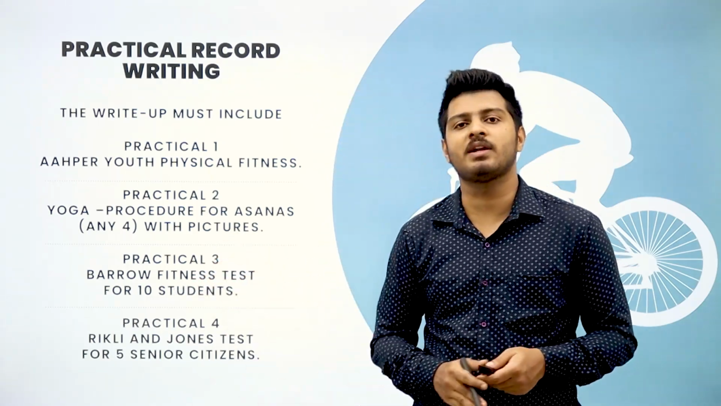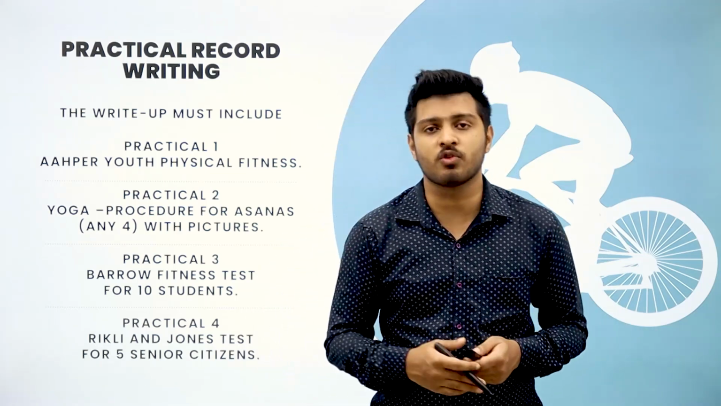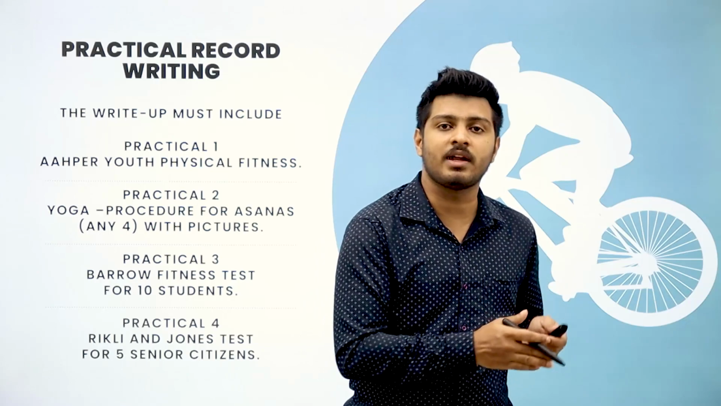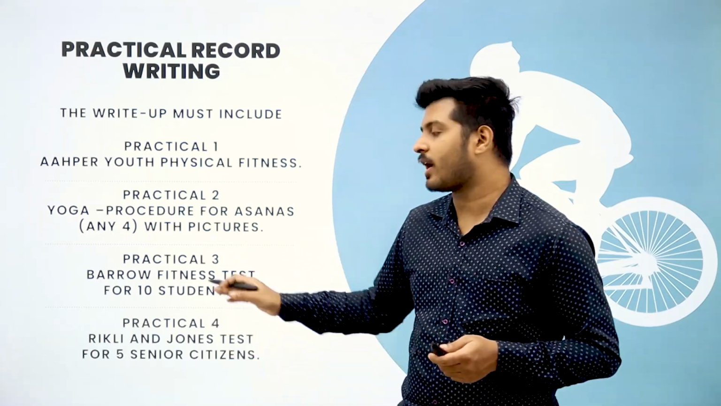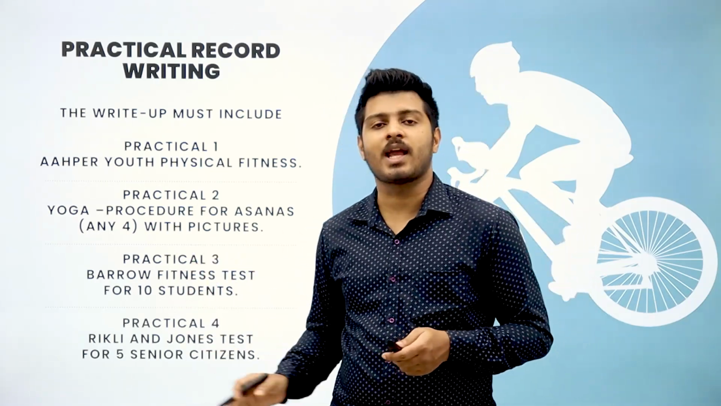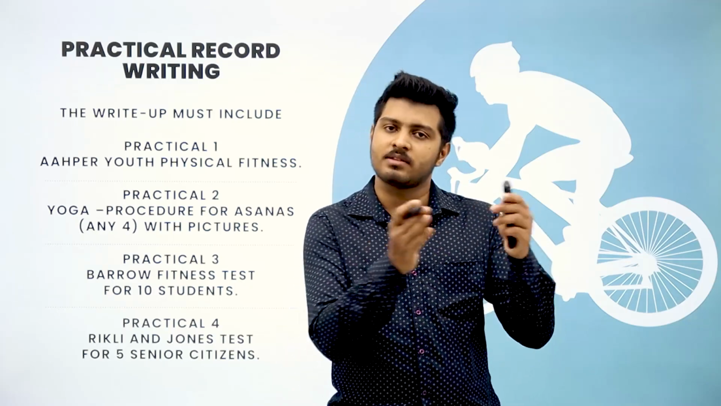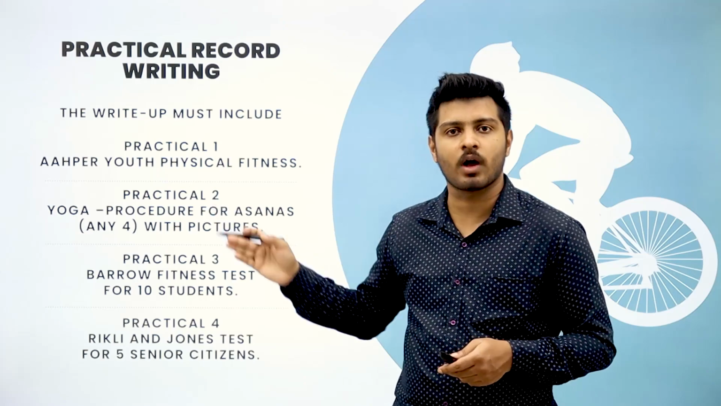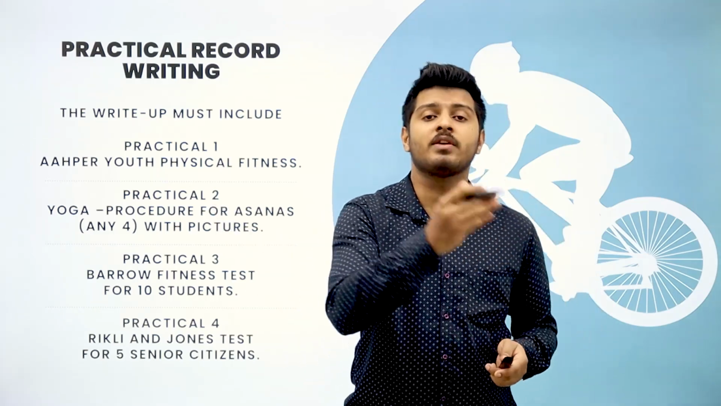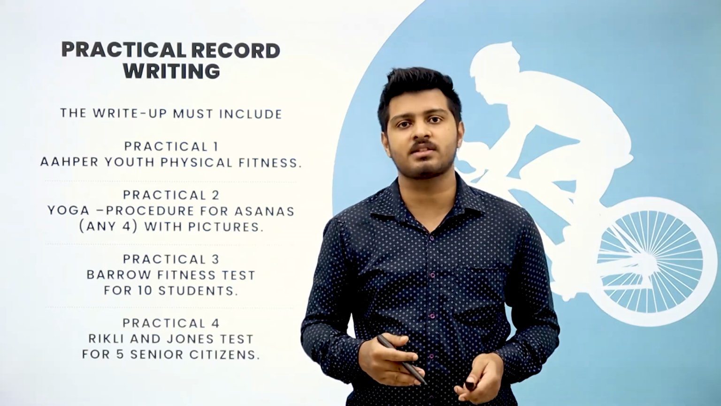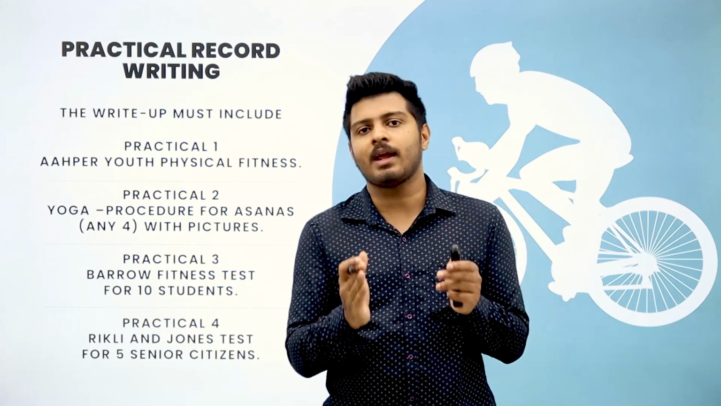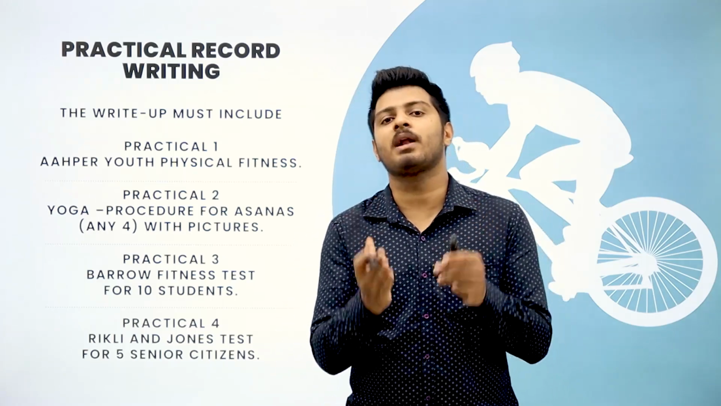Basically, the Barrow fitness test is another youth fitness test which is conducted on students at the age of 13 to 20 or 22. You have to conduct the test on any 10 candidates, and take their pictures just like you did for the AFA fitness test and yoga. You have to take their pictures along with their data after conducting the test, and add that in the record book. So basically you have to dedicate one particular sheet for one particular candidate.